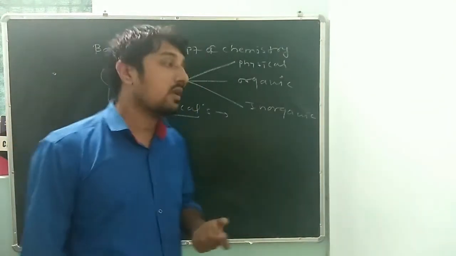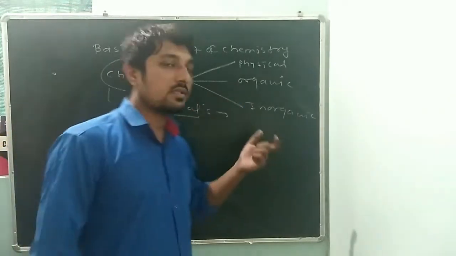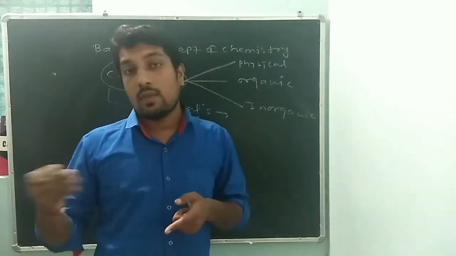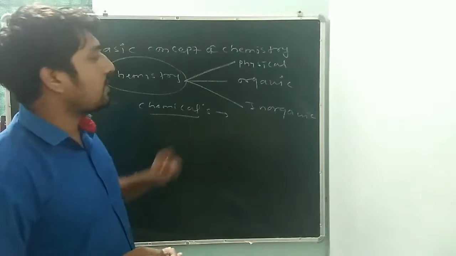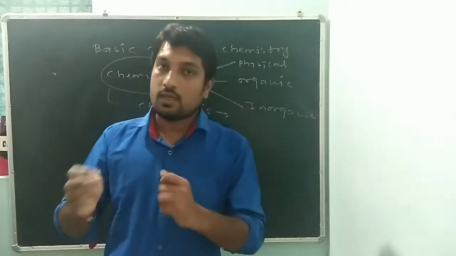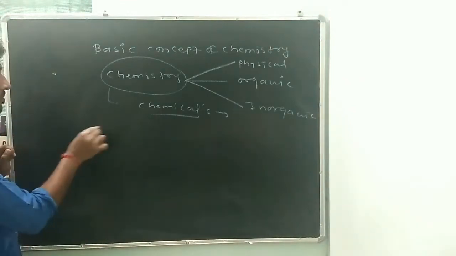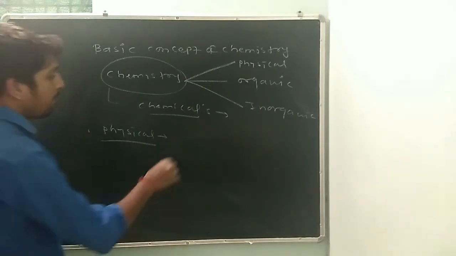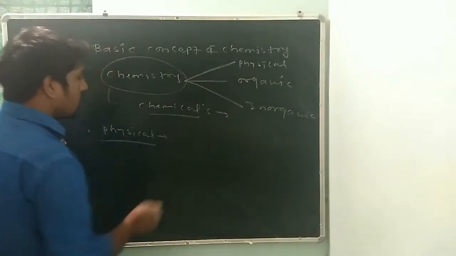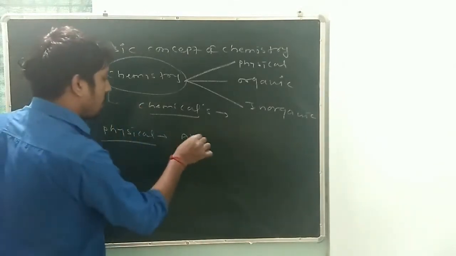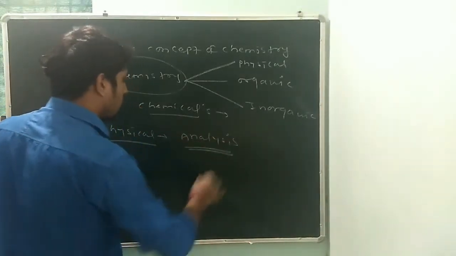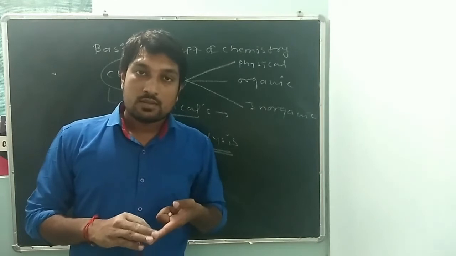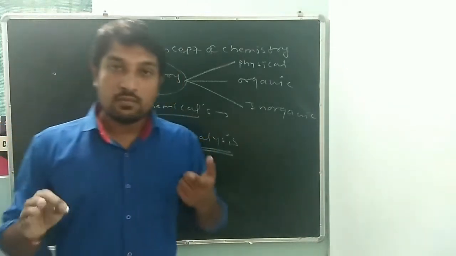You say the parts of chemistry. Okay, physical, organic, inorganic, and after this they have shown analytical chemistry, bioorganic, biophysical. So there are a lot of types, but the main parts of chemistry are physical, organic, and inorganic. Okay, so I will explain. In physical chemistry, we study analysis, just like volumetric analysis, weight of compound. So all this comes in physical chemistry.